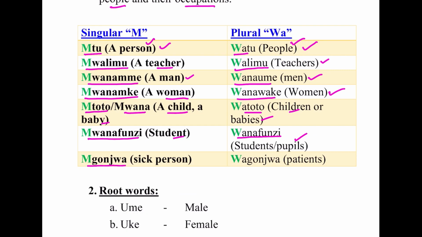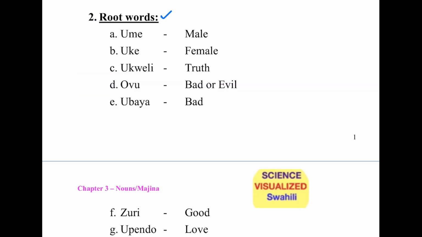Mgonjwa, that's a sick person or a patient, becomes wagonjwa, patients. Now I'd like to point out that ume is the root word for male, and then mke or uke is the root word for female. Now let's quickly look through some root words. Ume is male, uke, female, ukweli, truth, ovu, bad or evil, with a stronger emphasis on evil.